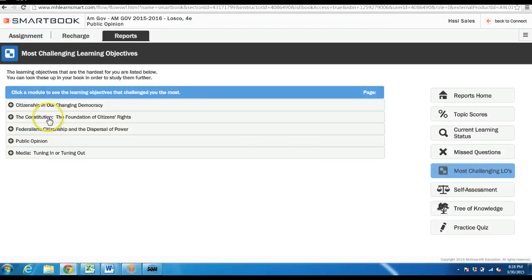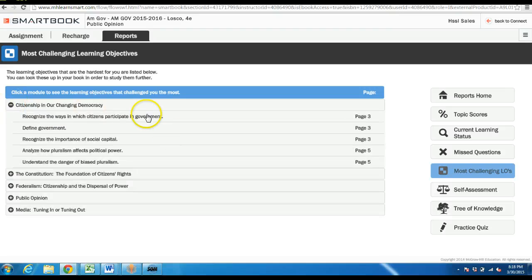You can pull up the most challenging learning objectives and you can quickly find how your students struggled with these, and you can pull up the page, you can pull up the question, you can use this as a review. What I like about these reports is, for the first time ever, really, you can get information about your students before they either A, tell you that they're struggling with the material, or miss it on a high stakes quiz or exam. You can actually use this to kind of change maybe the lecture of how you might teach that next day. So I think there's a lot of power inside of these reports.